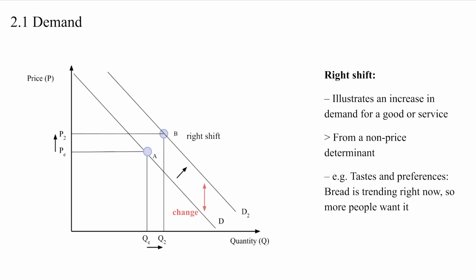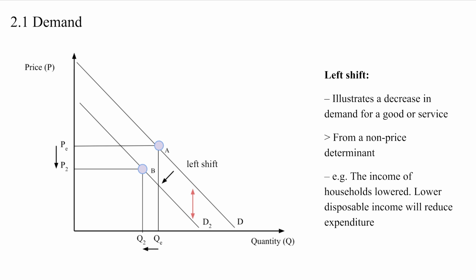An example is the tastes and preferences of the consumers. As bread is trending right now, more people will want it, hence increased demand for bread. A left shift in the demand curve illustrates a decrease in the demand for a good or service. For example, the income of households lowered. Lower disposable income will reduce expenditure of households.